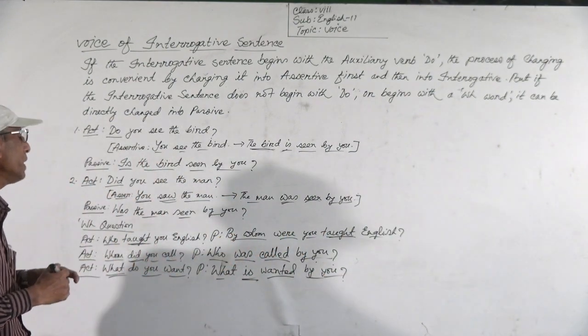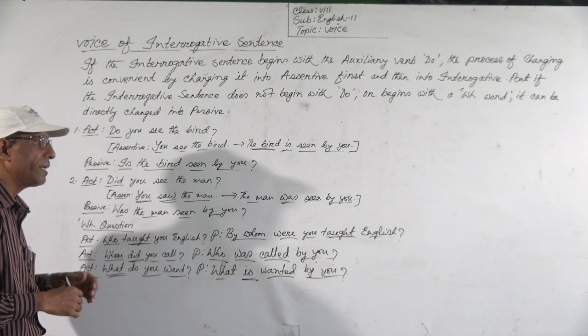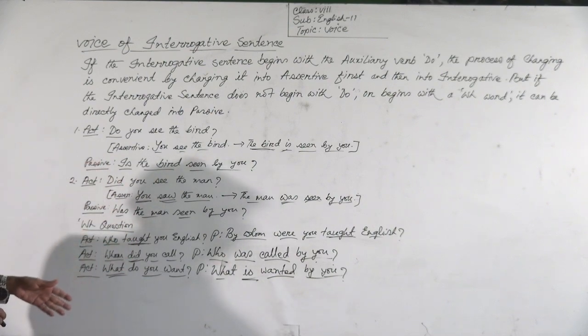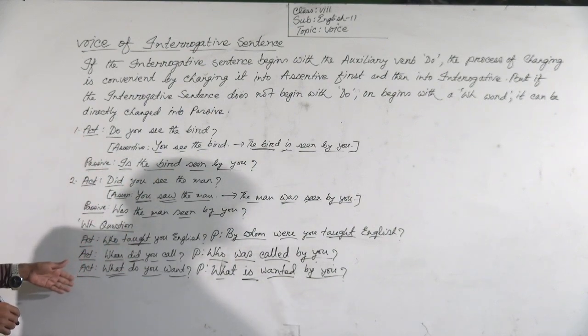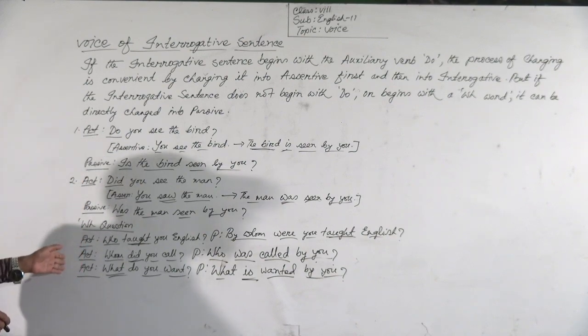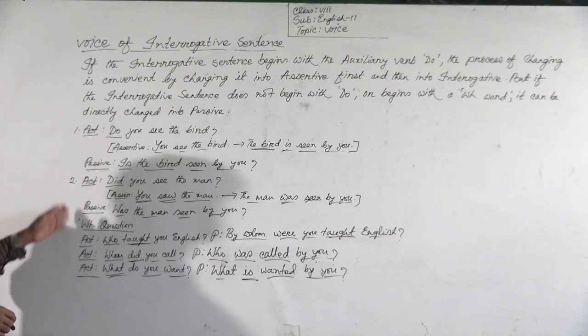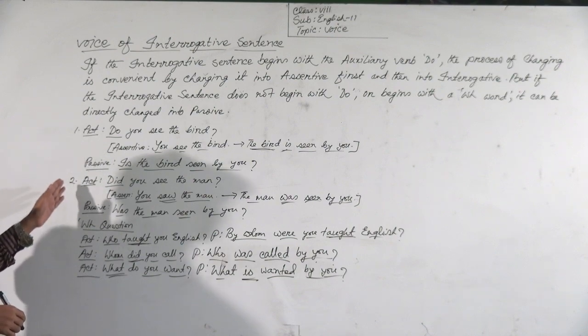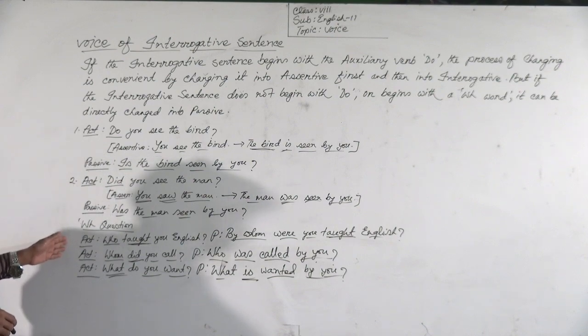So it will be what is wanted by you. So dear students, I think you have understood the voice of interrogative sentences. In these two ways, we have to make them passive. Okay, I think you have understood. Okay, that's all for today. Thank you. All the best.